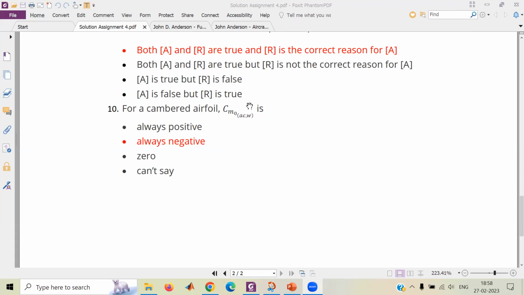Akhileshwar, how can we fly an aircraft at a positive angle of attack when the CM naught is negative? It's a pitch down moment. It's generating pitch down, but you want to fly at a constant angle of attack. So how do you pitch the aircraft at a positive angle of attack when you have a negative CM naught from the wing?